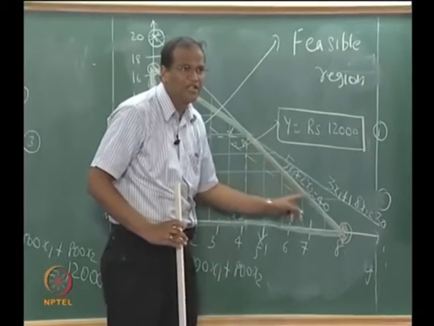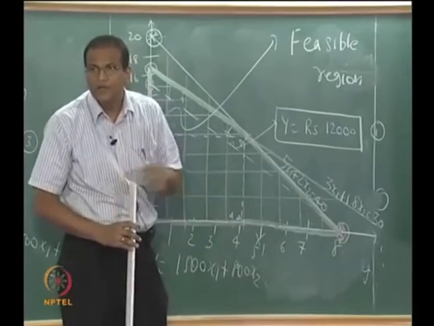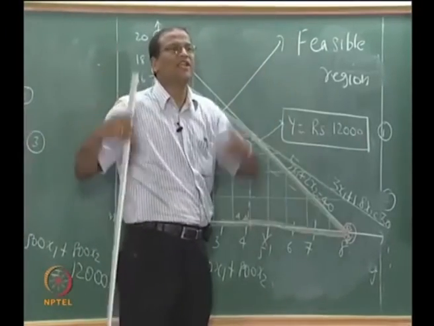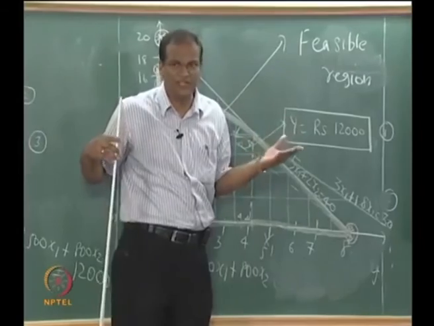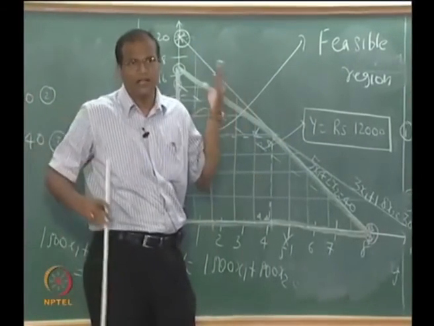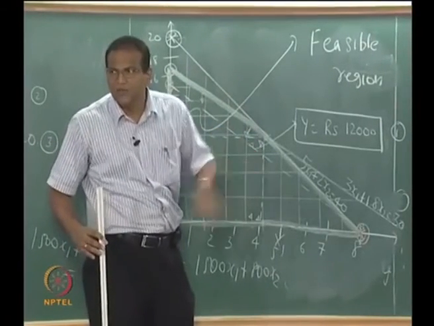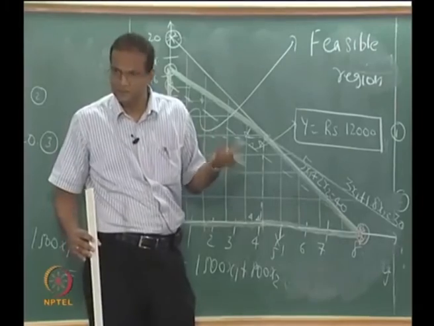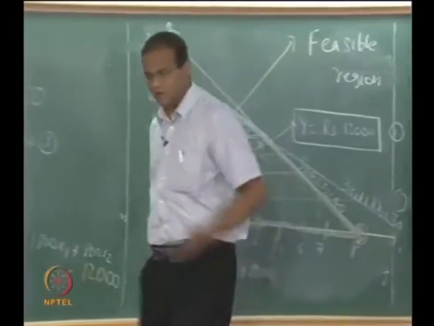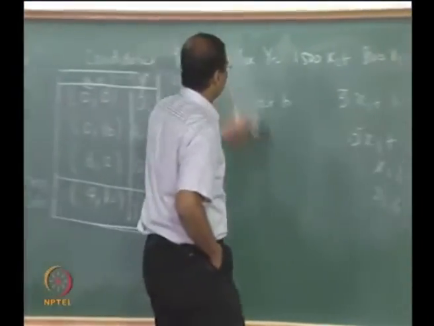Any point on this line will be an alternate optimum which will give the same value of y. Suppose we look at a solution where y is equal to infinity, x1 is equal to infinity, x2 is equal to infinity, that is called an unbounded optimum. It's a warning, it tells you that you have missed one or more constraints because it is unphysical. Okay, so this is how you solve a two variable problem using the LP problem, using the graphical method.